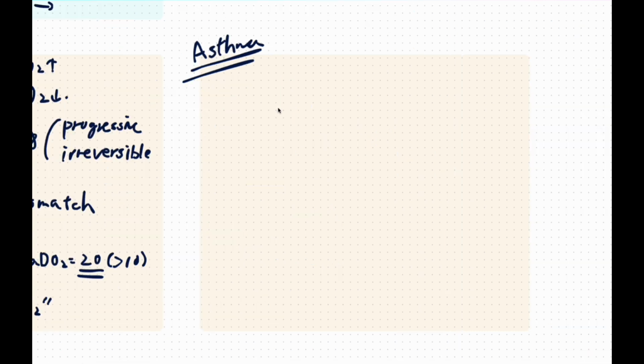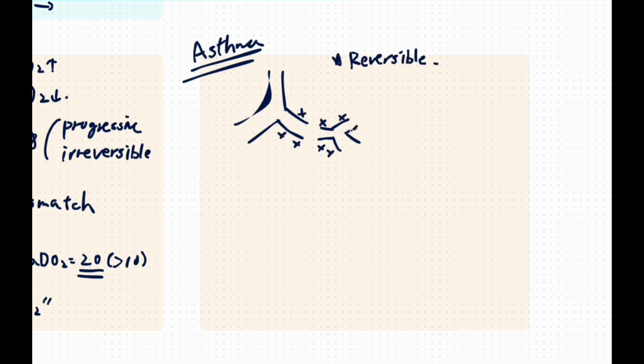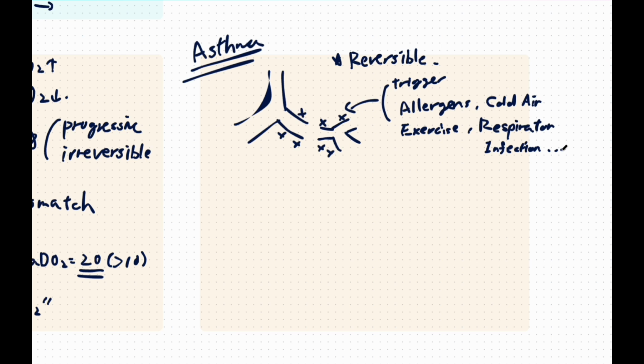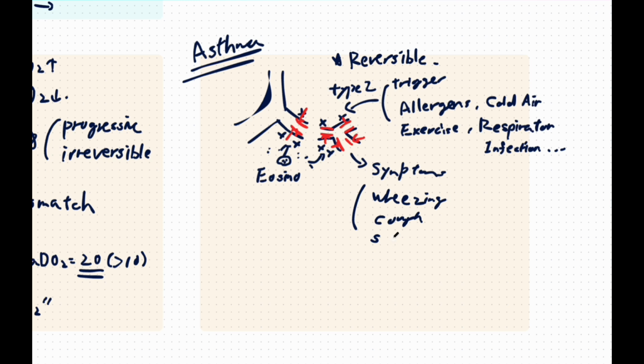Now, let's move on to asthma. Asthma is fundamentally a disease of the airway rather than the alveoli. The core problem lies in reversible airway narrowing. Asthma attacks are triggered by factors such as allergens, cold air, exercise, or respiratory infection, and so on. These triggers activate type 2 or eosinophilic inflammation within the airways. This leads to constriction of bronchial smooth muscle, airway wall edema, and increased mucus production. As a result, the airways suddenly become narrow and patients develop symptoms such as wheezing, cough, and shortness of breath.